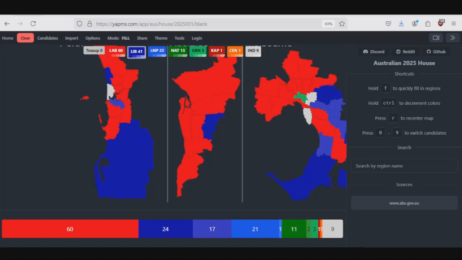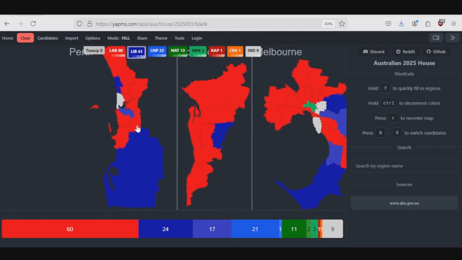But what I will say is that the Coalition will win one of either Boothby in South Australia or Tangney in Western Australia. So Tangney's over here. In a way, they're similar seats. They're definitely on the wealthier side of town. They're definitely a bit more progressive than seats that you might find in the outer suburbs. But they both have similar margins.